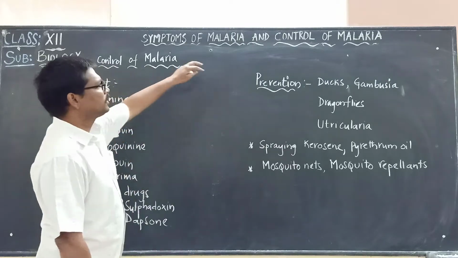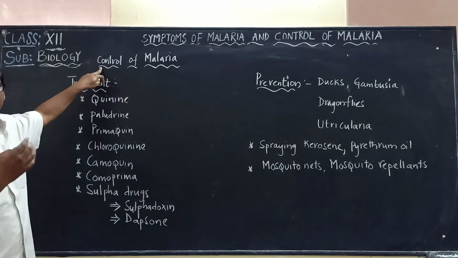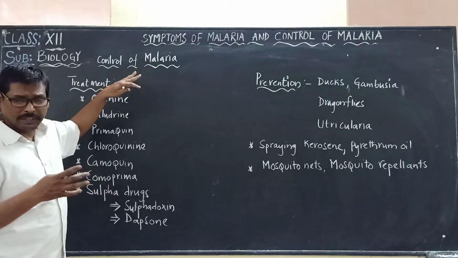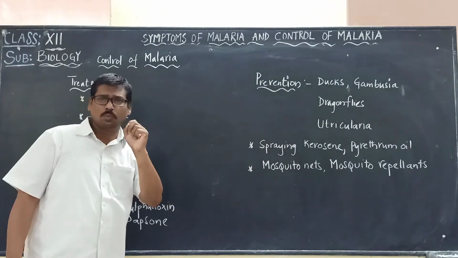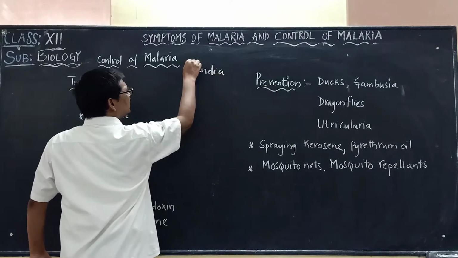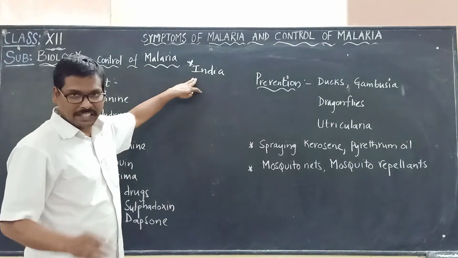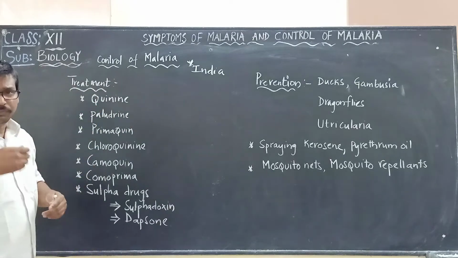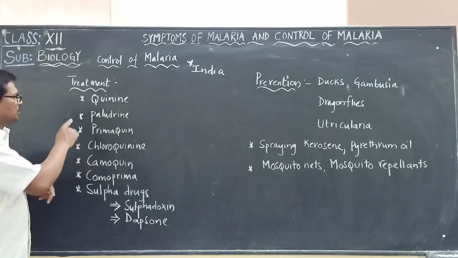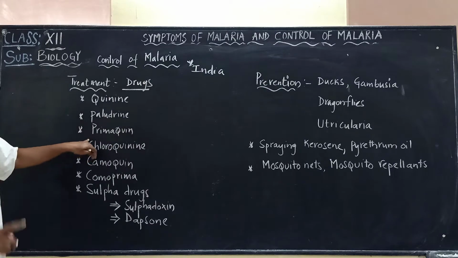So now we are going to discuss control of malaria. We will see what measures we can take to control malaria. This particular disease, malaria, is most widely spread in India. This is the point we have to remember. Once a particular person is suffering with malaria, they are treated with different types of drugs. All these are the drugs used in treating a person who is suffering with malaria.